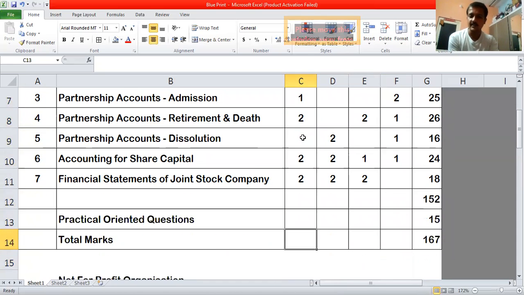Okay, so next is practical oriented questions. You already have the ready-made answers and the questions will be given to you. You can study them. You can easily get 15 out of 15 here. So there is no mind game here. You just need to print, copy and paste. Okay, so hoping that I have made you understand well.